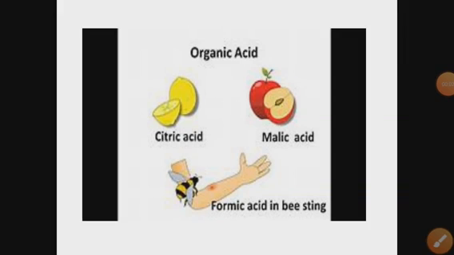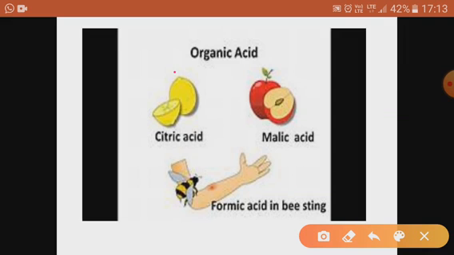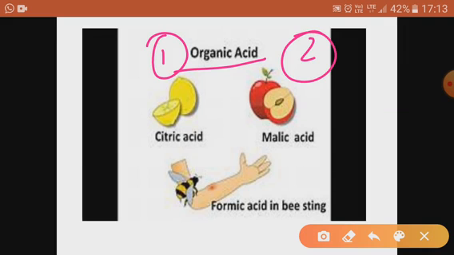Hello students, as you know we have already started acids, bases and salts, and this chapter is going to be very interesting. We have already discussed the acids, their characteristics and their types also. Acids can be of two types: one is organic acid and another one is mineral acid. So here I need to write that one is your organic acid and another one is your mineral acid.